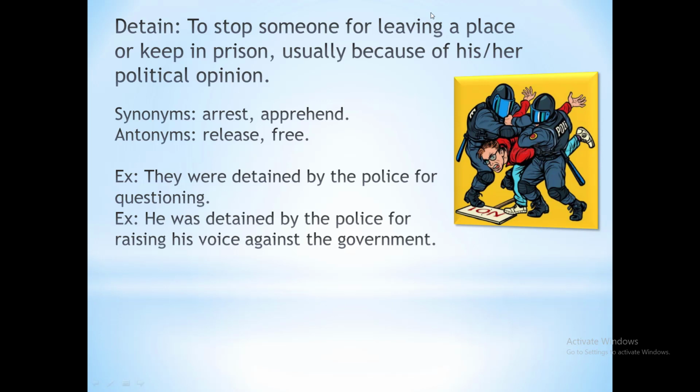See the synonyms, which are arrest and apprehend. Both mean the same. To detain someone, to keep someone in prison. Take a look at its antonyms, which are release and free. To release someone from detention or prison, to free someone.